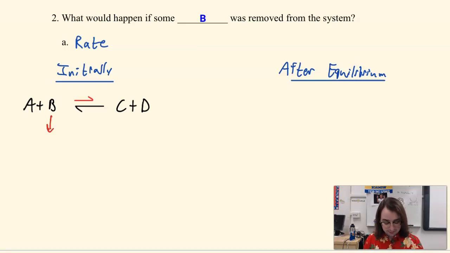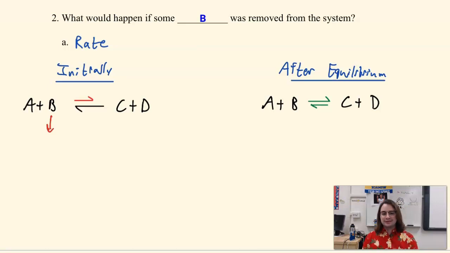Now, after equilibrium has been reestablished, we're going to have something very similar to what we had last time, but this time our equilibrium maybe is going to be a little different. It's not going to be as large as it was before. Those arrows are supposed to be equal. I'm just a goof. And then we are reestablished at equilibrium.